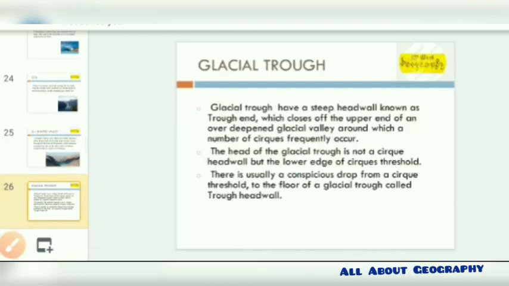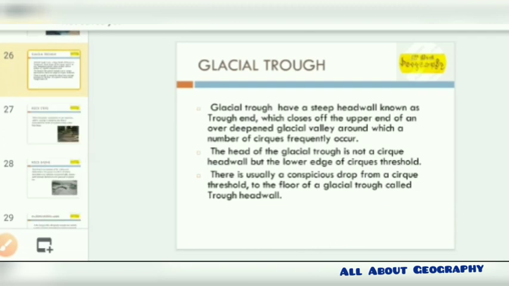Lastly, it's a glacial trough. The glacial trough has a deep head, known as the trough end, and this is the upper end of an over-deepened glacial valley over which a number of cirques developed. So this is a part where the cirques develop, and the head of this glacial trough is also not a cirque but the headwall, but the lower edge is a cirque. This is basically a conspicuous drop of a cirque and the threshold to the floor, and this is known as the trough headwall.